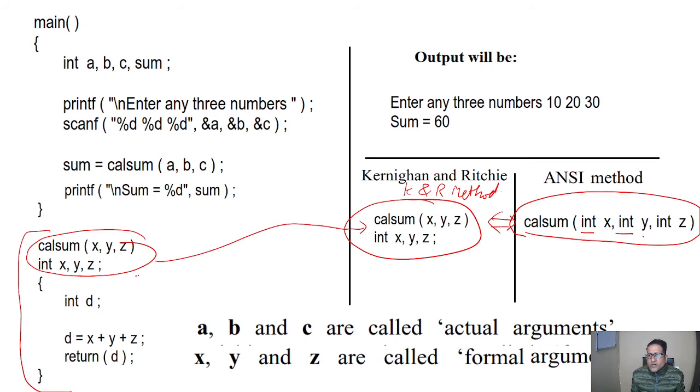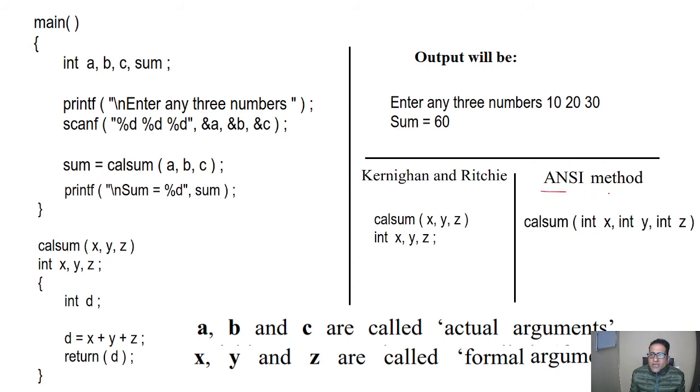X is of int type, Y is of int type, and Z is also of int type. This is called the ANSI method. Nowadays the ANSI method is popular, so it is used nowadays.